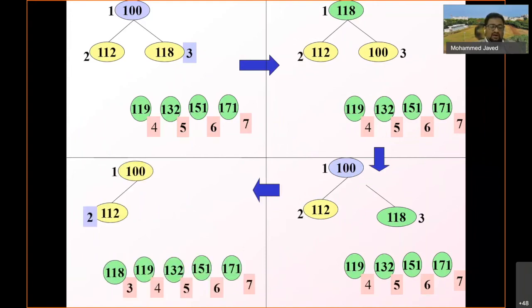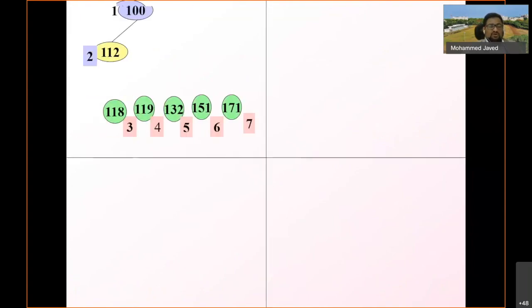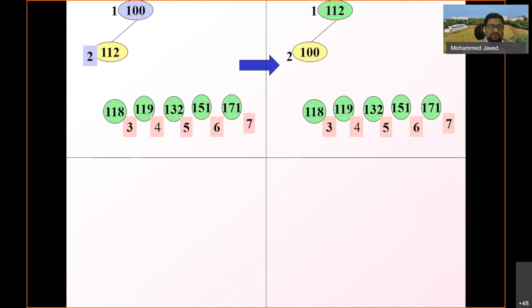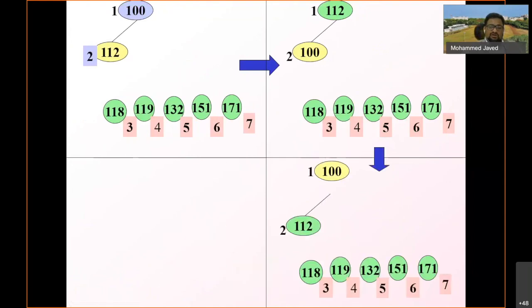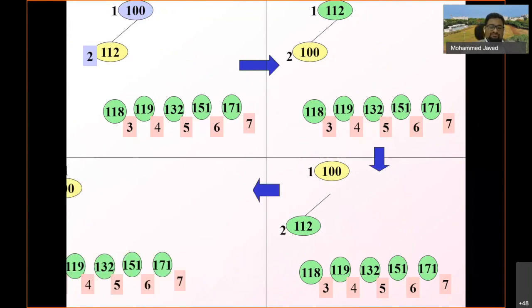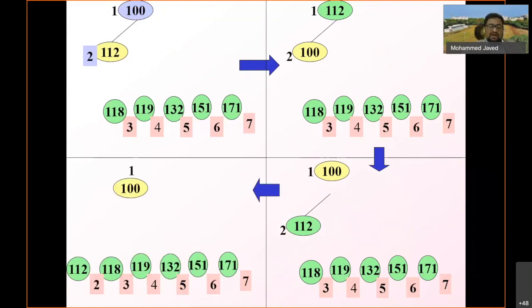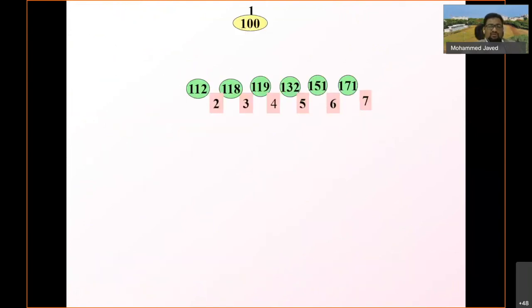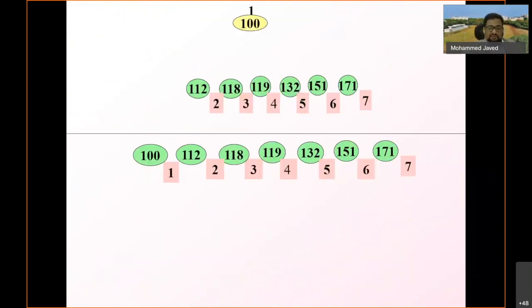Sorted array. And now we are left with only 100 and 112. In this case, the procedure would again make a heap. So 112 goes up, and 112 is easily plucked. 112 should be swapped with 100. So 112 is plucked, and we are left with only 1 element. The same procedure is repeated, because with 1 element, that itself is the maximum. So hence we pluck it. So this is the heap sort implementation.